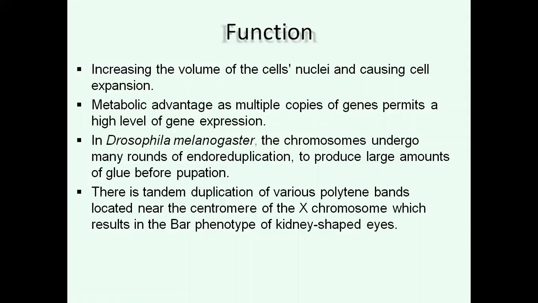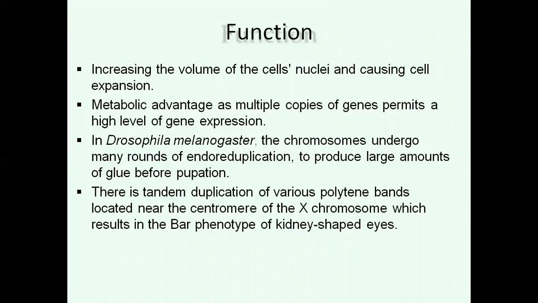Increasing the volume of the cell's nucleus causes cell expansion. There is a metabolic advantage, as multiple copies of genes permit a high level of gene expression. In Drosophila melanogaster, the chromosomes undergo many rounds of endo-reduplication to produce large amounts of glue before pupation.